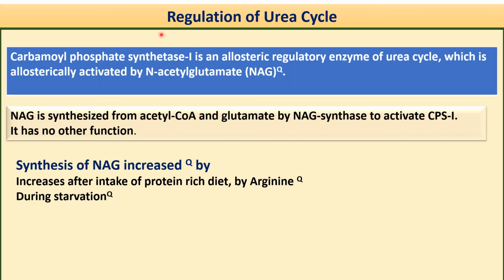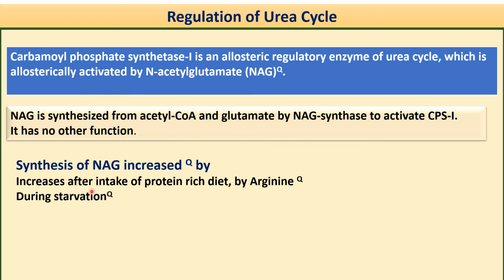Then what is the regulation? How does the regulation of the urea cycle take place? Here we have carbamyl phosphate synthetase 1, which is an allosterically regulatory enzyme of the urea cycle, and which is allosterically activated by N-acetylglutamate. So what is this NAG? It is synthesized from acetyl-CoA and glutamate by the action of the enzyme NAG synthase, and which ultimately activates CPS 1, the carbamyl phosphate synthetase 1. It has only this action, it has no other action.